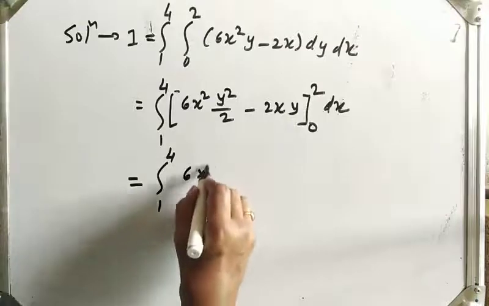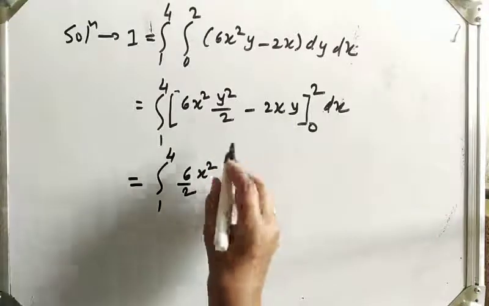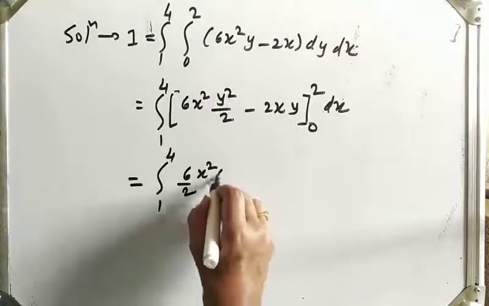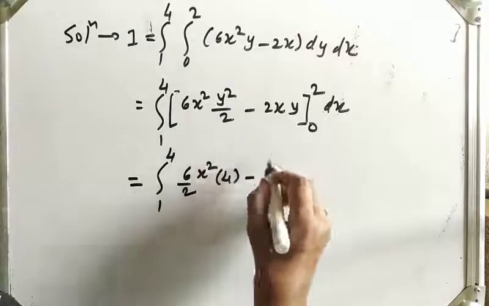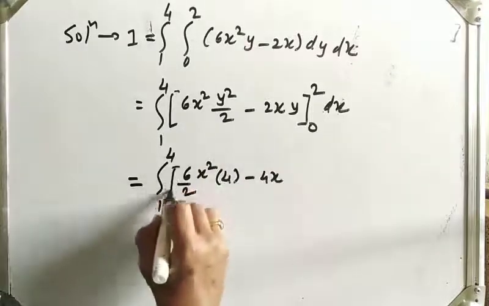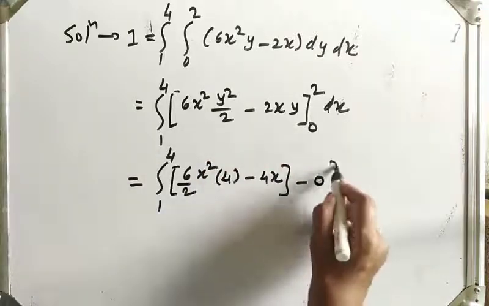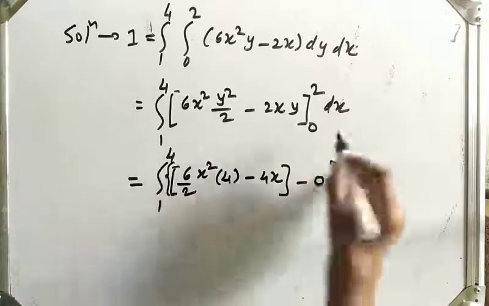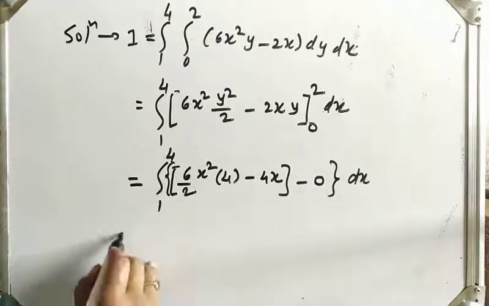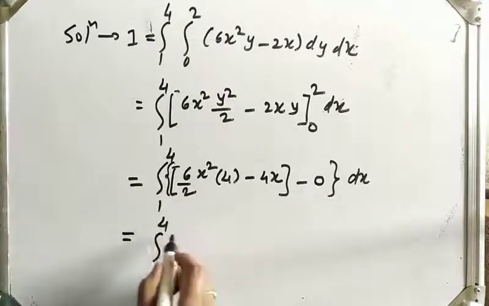So 6x² times 2²/2, that is 4, gives 12x², minus 4x, minus, then put y equal to 0, which gives 0. This curly bracket dx.